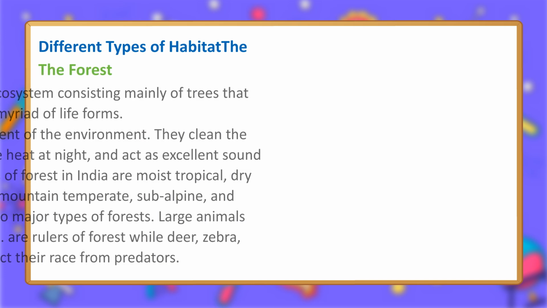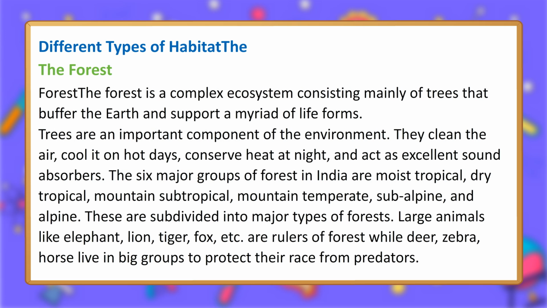Different types of habitat. The forest. The forest is a complex ecosystem consisting mainly of trees that buffer the earth and support a myriad of life forms. Trees are an important component of the environment. They clean the air, cool it on hot days, conserve heat at night, and act as excellent sound absorbers. The 6 major groups of forest in India are moist tropical, dry tropical, mountain subtropical, mountain temperate, subalpine, and alpine. These are subdivided into major types of forests.